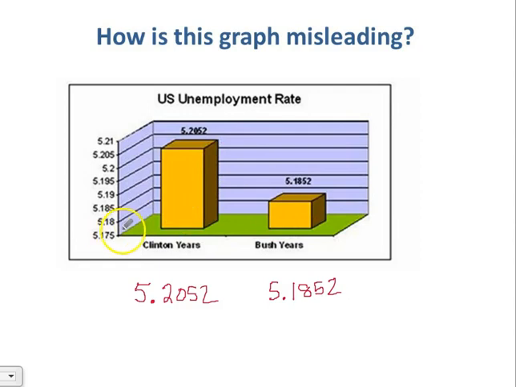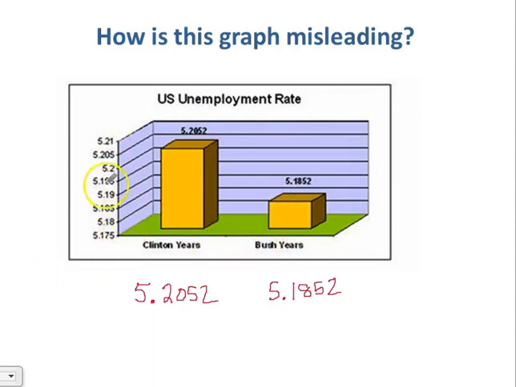And this is an example of a misleading graph. It makes us believe that the unemployment rate in the Clinton years was much greater than in the Bush years. But when we look at the actual numbers, we're seeing that they're very close. So how did they achieve this? How did they make it so this bar looks so much bigger?